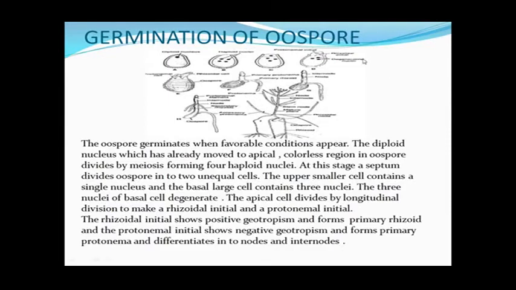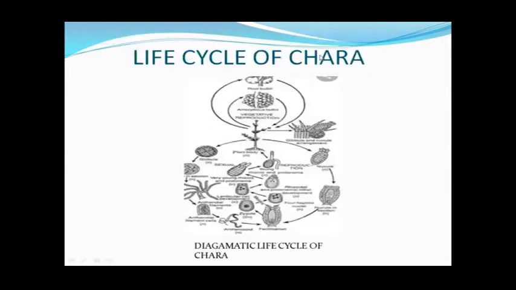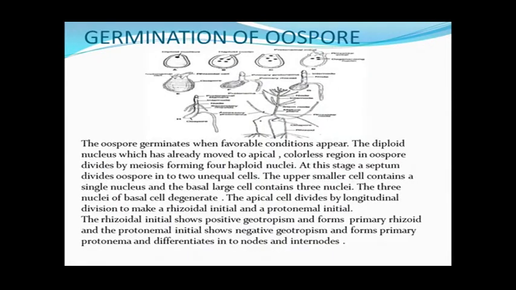This nucleus, which is present at the tip, divides by a longitudinal division and two cells are formed. The one cell is called the rhizoidal initial and the other cell is called the protonemal initial.